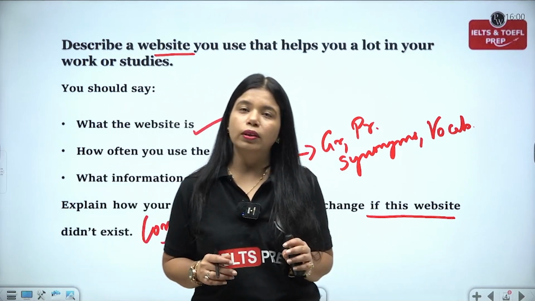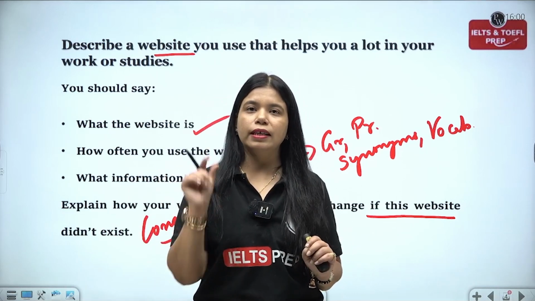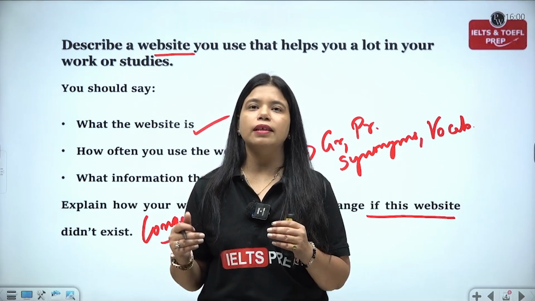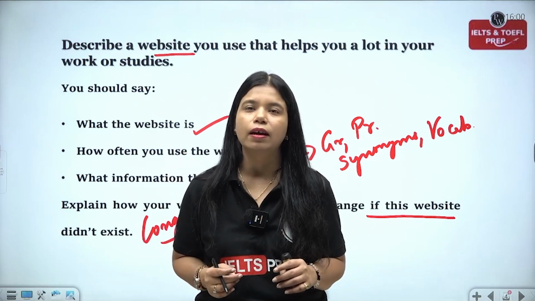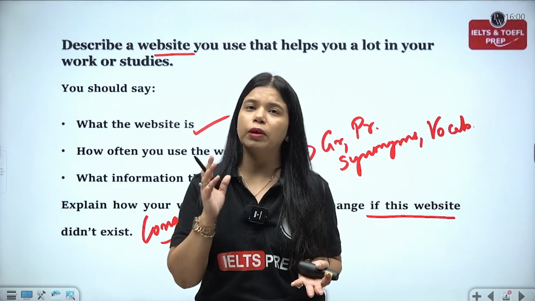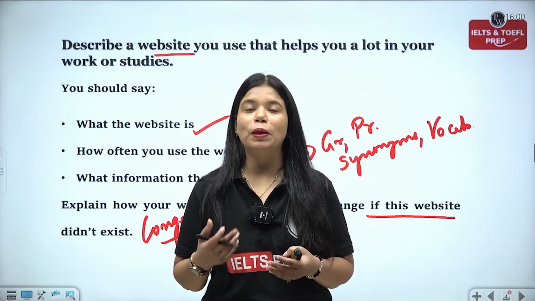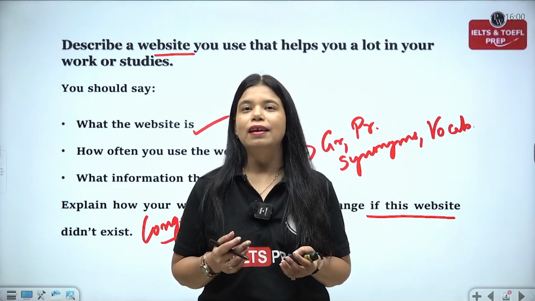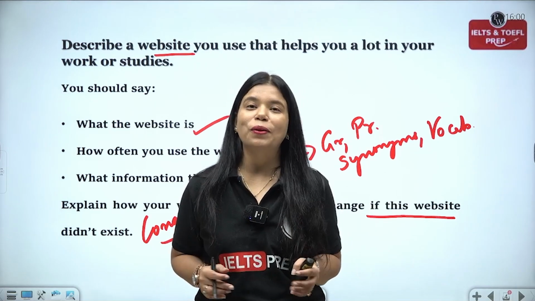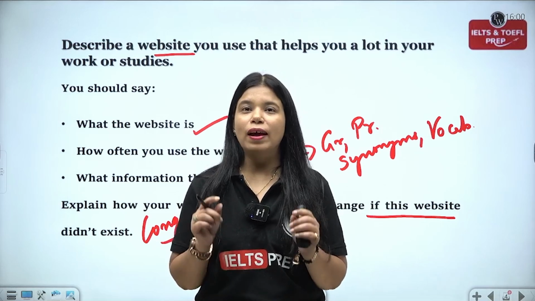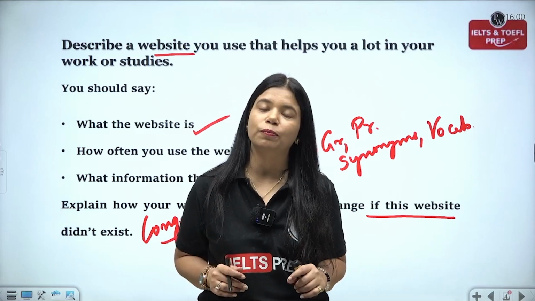Once you go on this website, you will see a lot of tabs at the top. There you will see the grammar tab, wherein you can study some good grammar topics. They have got a range of grammatical topics over there. And if you are somebody who struggles with grammar, you can explore that grammar tab. Coming to pronunciation, a lot of people have problems in pronunciation. However, a lot of people think that pronunciation is not important, but that's not the case for IELTS aspirants. If IELTS aspirants want to score high in IELTS speaking, their pronunciation needs to be top notch.